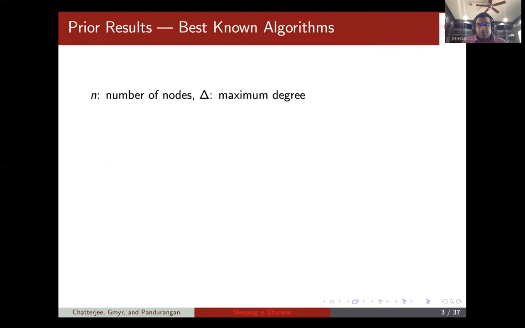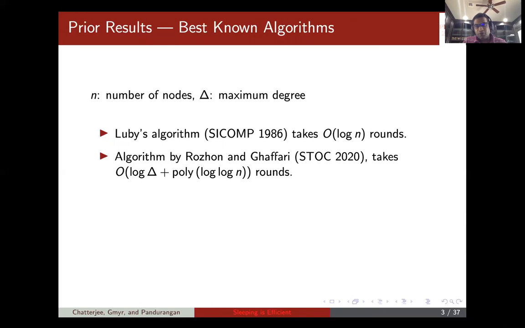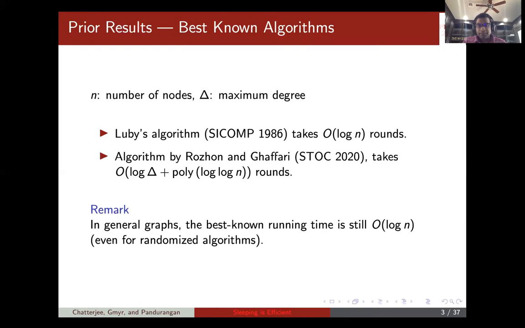So after these 4 decades, what are the best known algorithms that we have? For general graphs, the best known algorithm is still Luby's algorithm that takes log n rounds. After a lot of exciting work in the last few years, we have a new result that solves MIS in O(log delta + polylog log n) rounds. This is essentially the best possible in terms of delta, the maximum degree. But having said that, the best known running time is still log n, even for randomized algorithms. And these are randomized algorithms.